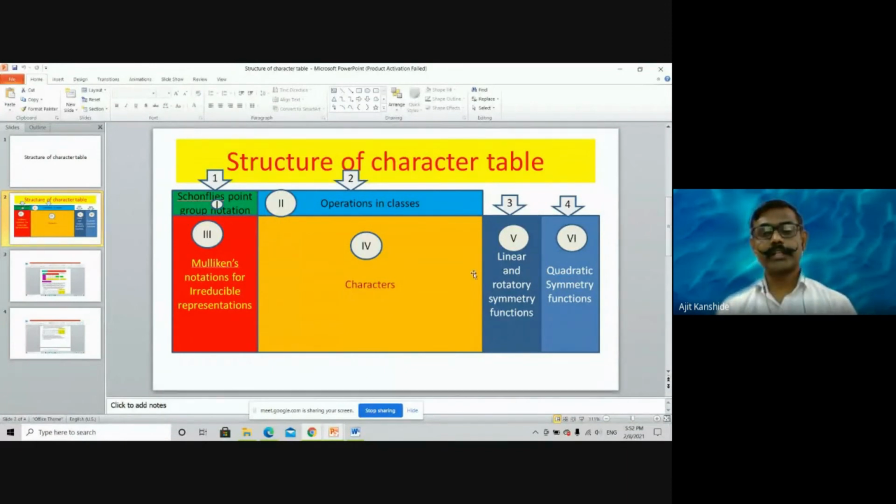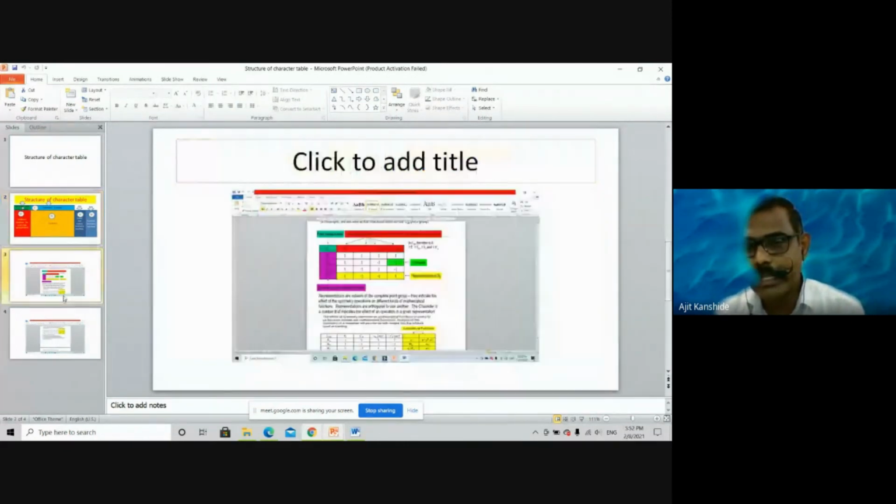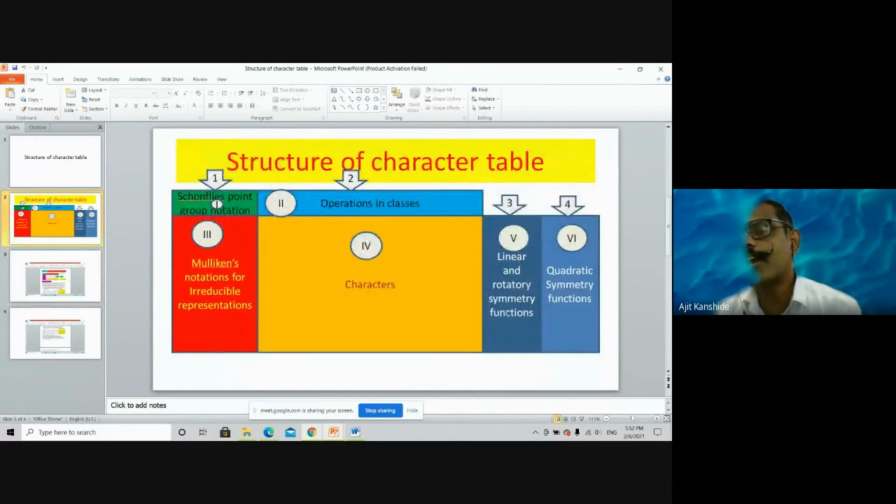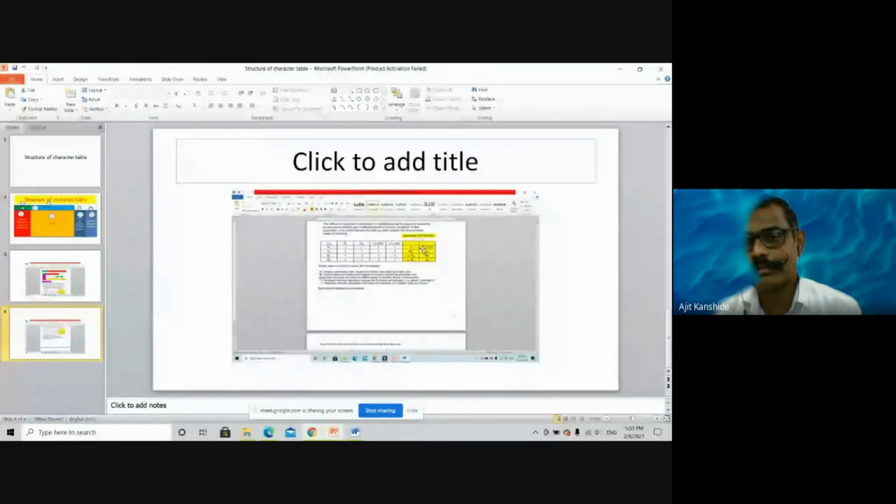And here in yellow coloration, what will you get? The characters; the bands you will get are different. One yellow band is a complete irreducible representation. In purple color, the labeling, that is the Mulliken notations, is considered. Now see the fifth region: these are the linear and rotatory symmetry functions. And the sixth one is the quadratic functions. For that, this one slide was given to you. The detailed explanation I am doing is in 2.4. How these quadratic functions came, I am going to discuss in separate videos that I am going to prepare.